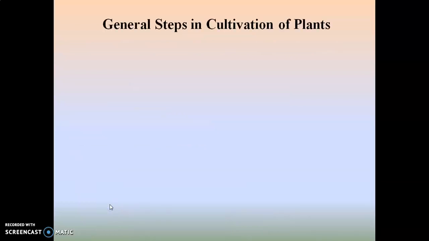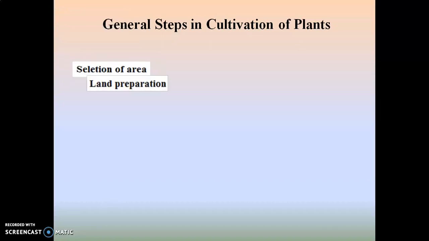Now we will see the general steps which are involved in the cultivation of the plant. So obviously the first step is selection of the area. A particular land is selected depending upon the type of plant which is to be cultivated, and for this purpose the type of soil and the pH of the soil are also considered, and on the basis of that the selection of the land is carried out.